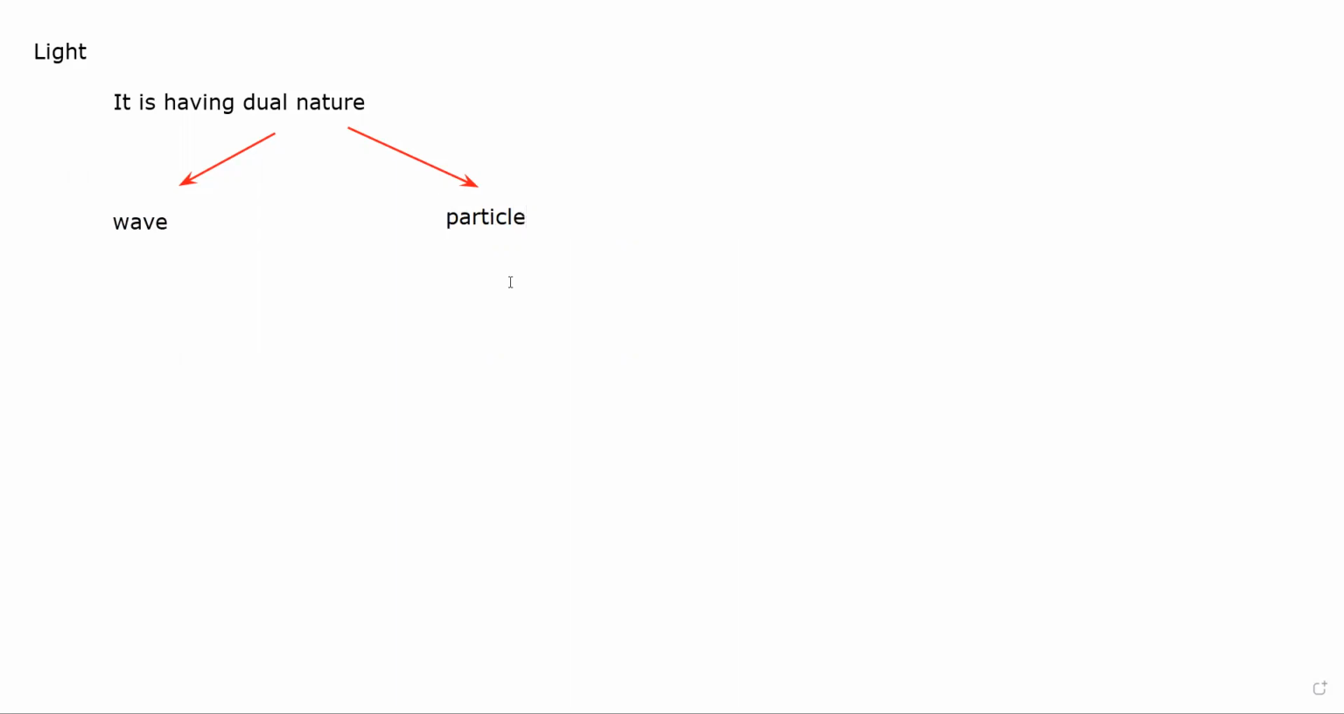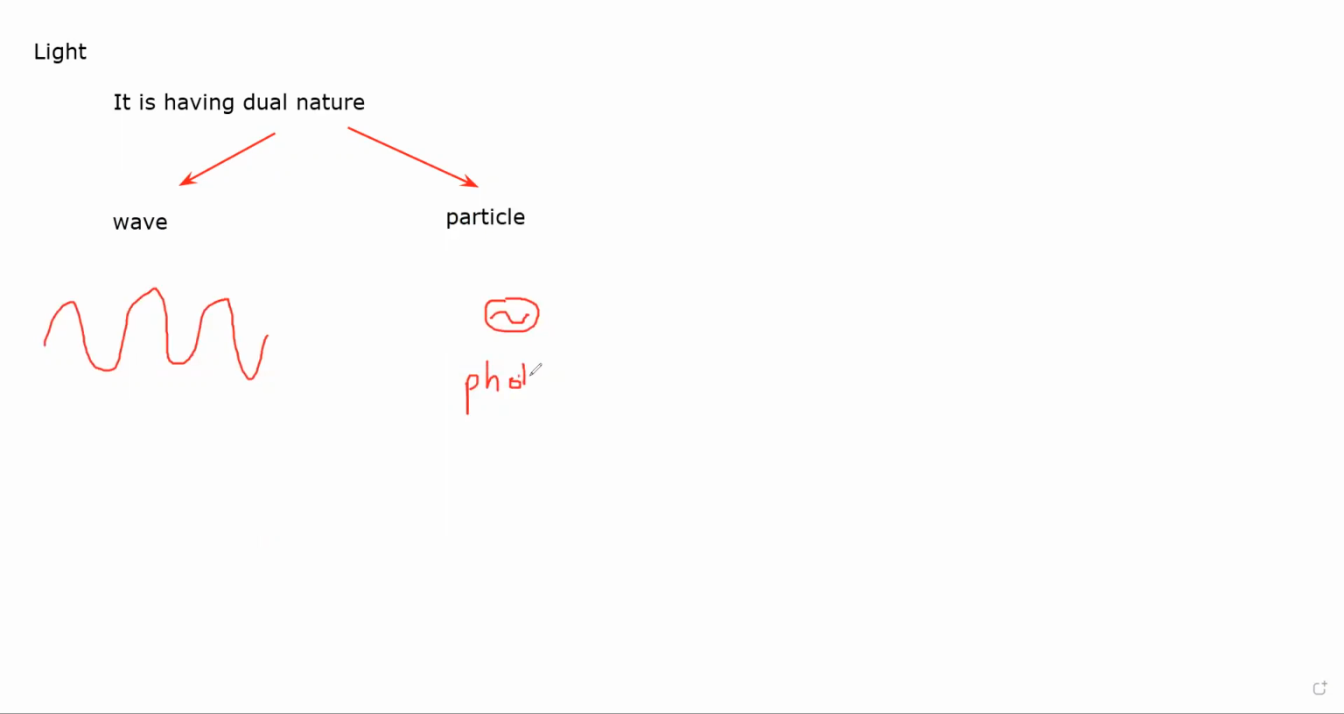This shows that the light has a particle nature. So when light is acting like a wave, it is an electromagnetic wave. Without a medium, it can travel. And if it is acting like a particle, the particle of the light